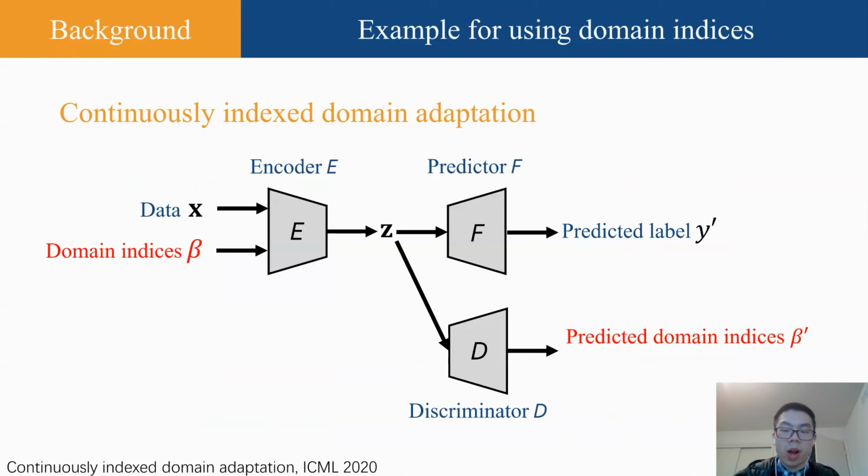The discriminator tries to predict the domain indices beta based on the middle feature z, while the encoder tries to fool the discriminator by removing all domain-related information in the feature. This min-max game enforces the independence between the domain indices and the feature, which makes the feature domain invariant and thus improves the domain adaptation performance.